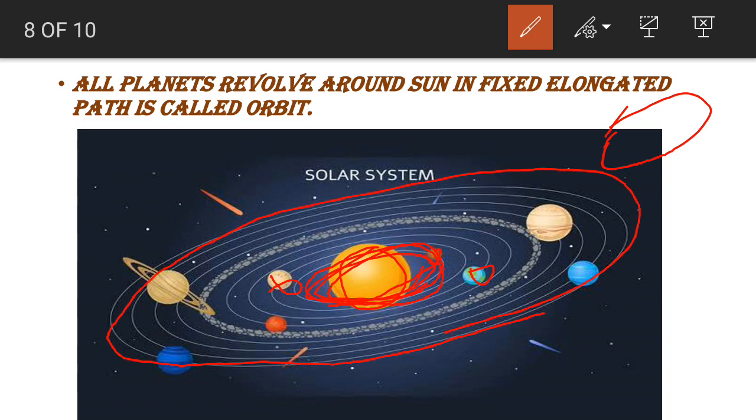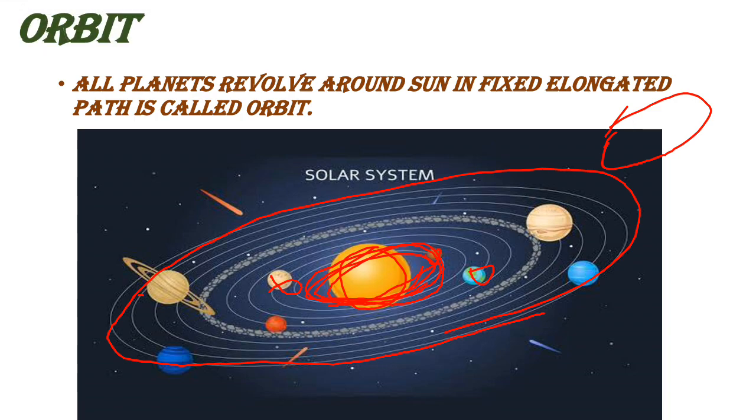Now you can easily define orbit. All planets revolve around the sun in a fixed elongated or elliptical path, which is called an orbit. What does orbit mean? All planets revolve around the sun in a fixed elongated or elliptical path, and that is called an orbit, right?